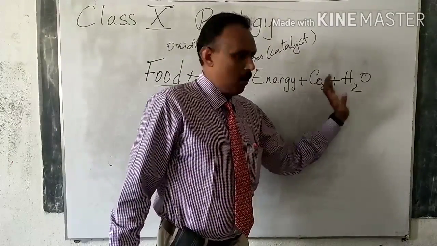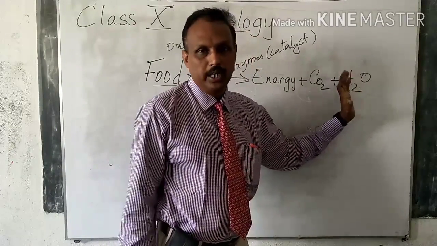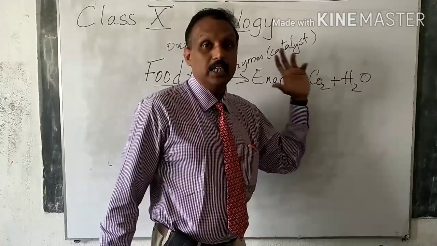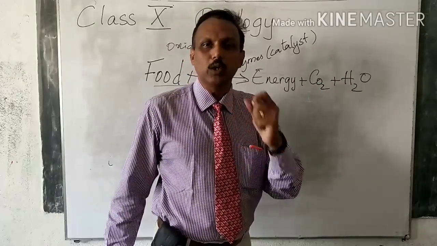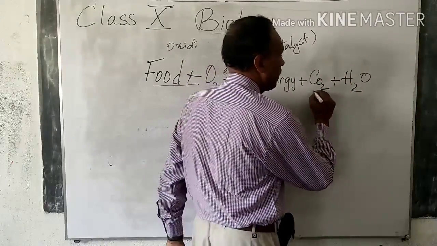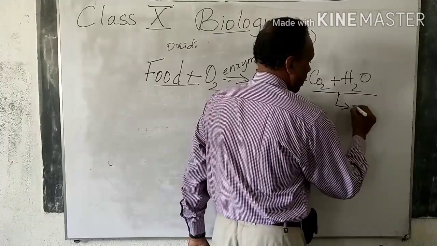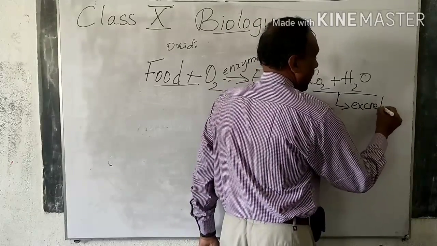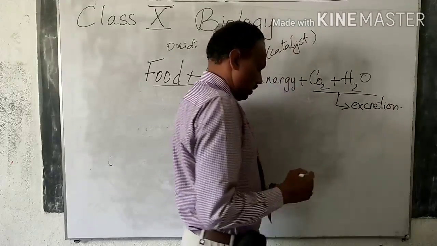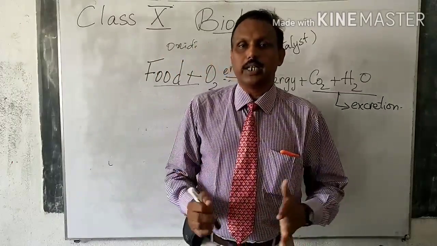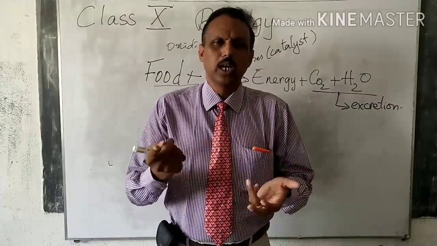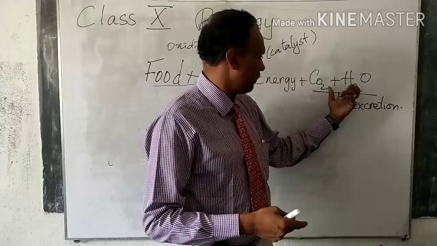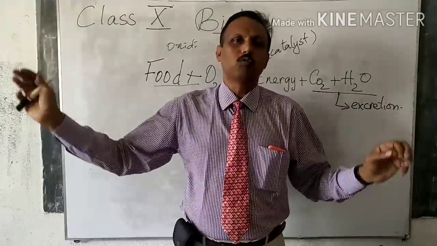Carbon dioxide and water, all this we don't need after the reaction. This waste material, the unwanted material, is sent out from our body. That process is called excretion. So the waste material that our body does not require, like urea, uric acid, carbon dioxide, whatever it is, is sent out from our body.